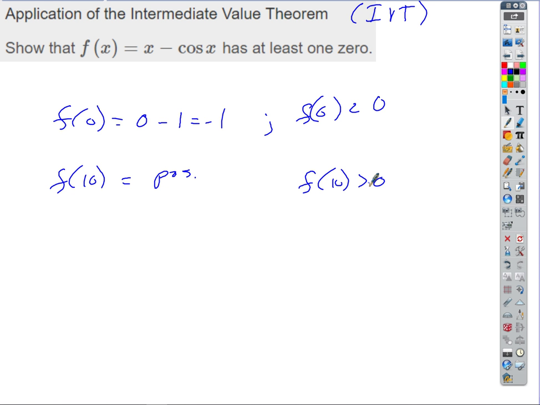Everybody agree? That's the proof. It meets the criteria for the intermediate value theorem. So it has to be true, right? Everybody see that? As long as we meet the criteria by the intermediate value theorem, there exists at least one place where that happens. Okay?